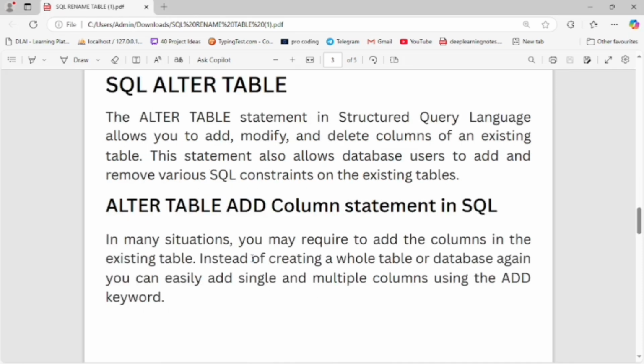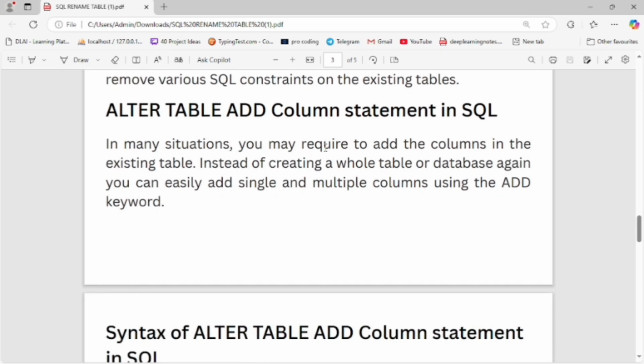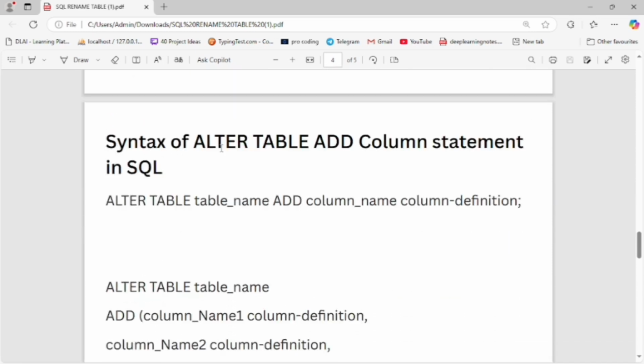SQL alter table. The ALTER TABLE statement in structured query language allows you to add, modify and delete columns of an existing table. This statement also allows a database user to add and remove various SQL constraints on an existing table. Now, the ALTER TABLE ADD COLUMN statement in SQL. In many situations, you may need to add a column to an existing table instead of creating a whole new table or database. You can easily add single and multiple columns using the ADD keyword. This is the syntax of the ALTER TABLE ADD COLUMN statement in SQL.